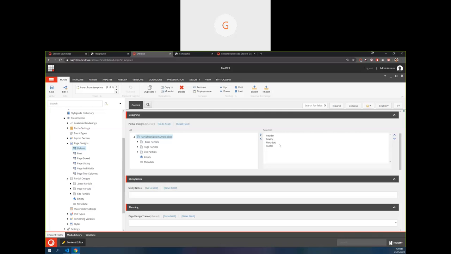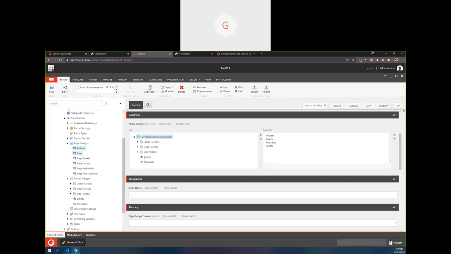Metadata is one common one where all the SEO things are already configured and will be rendered, be it OG tags, Twitter tags, page meta keywords, and page meta properties. All these things are already configured using the metadata.